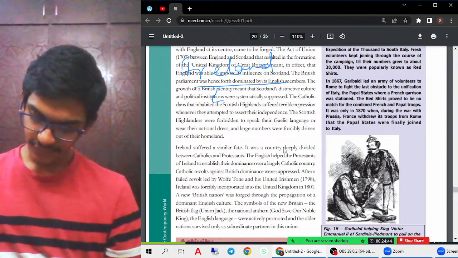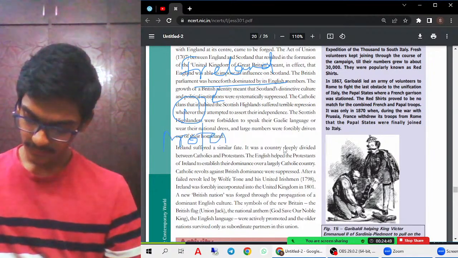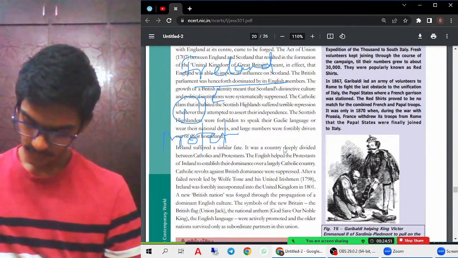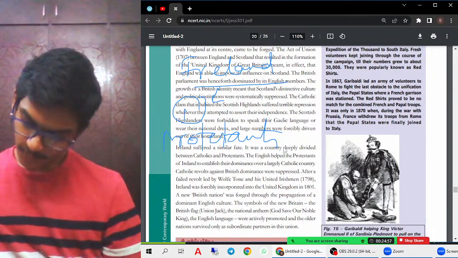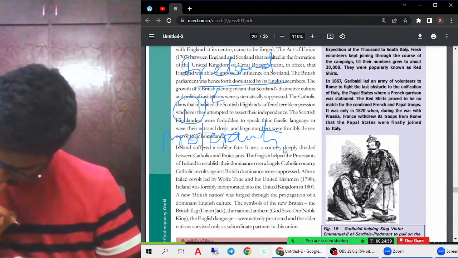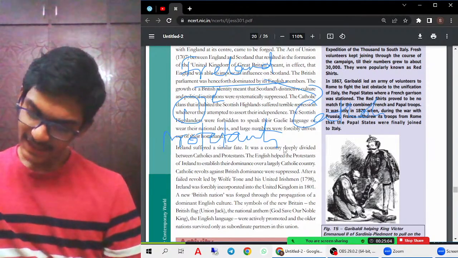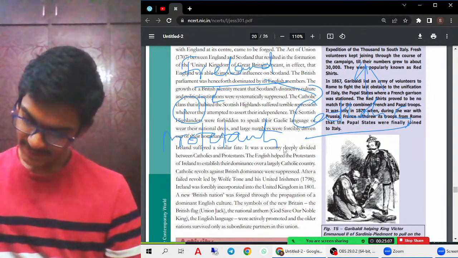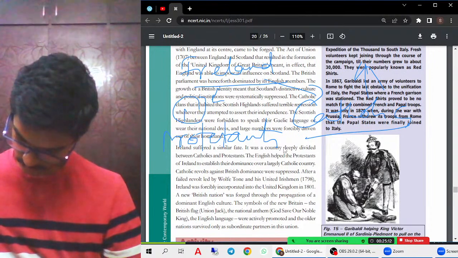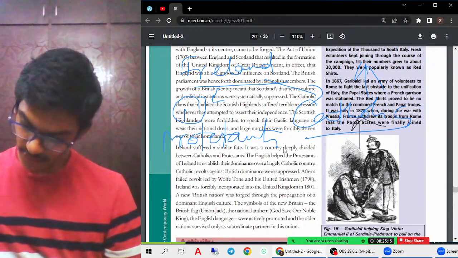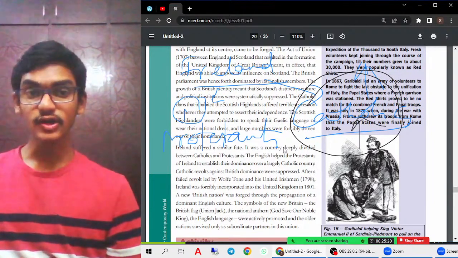In Ireland, the first important thing is that two different groups were there: the Protestants and the Catholics. The majority of the people were always Catholics here.